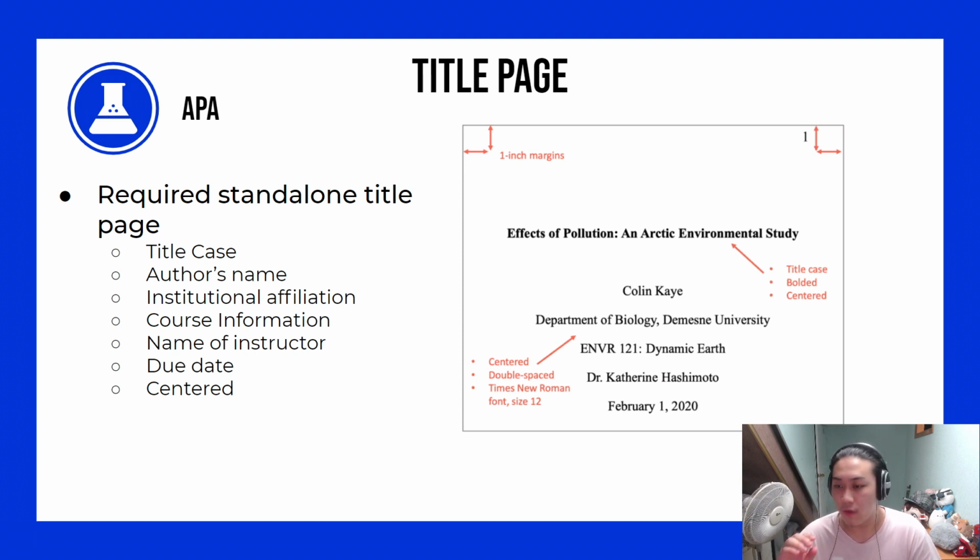We'll see the title also being bolded and centered. And then we see the author's name. In this case, it will be Colin K. And then under that, we'll see the institutional affiliation, which is the Department of Biology, de Mesne University. And then under that, we'll see course information, which in this case will be ENVR 121, Dynamic Earth.